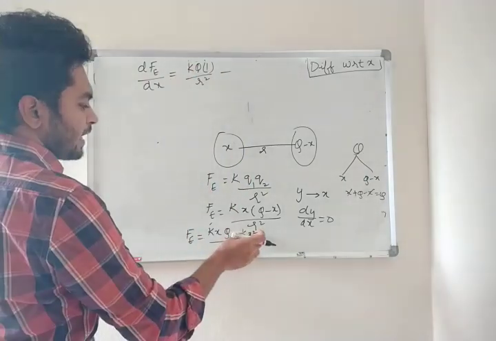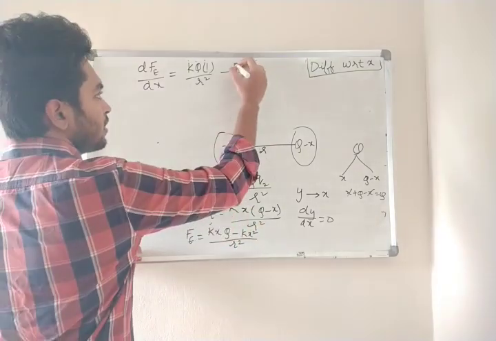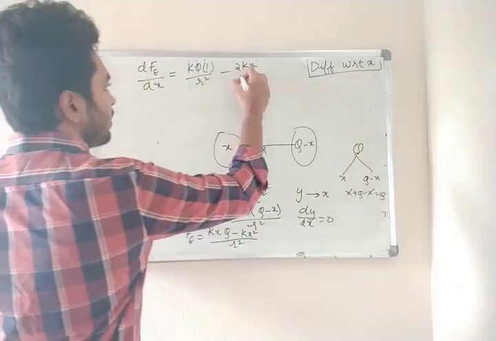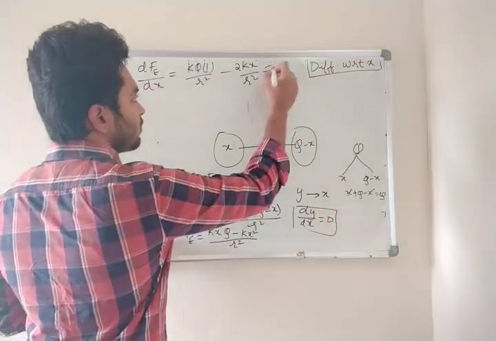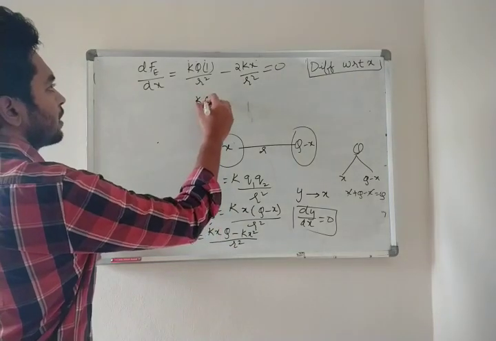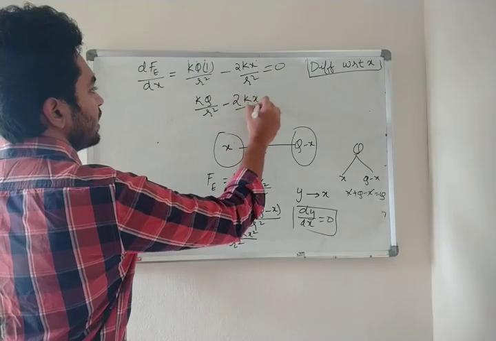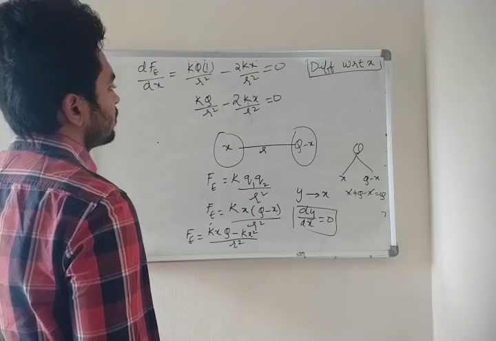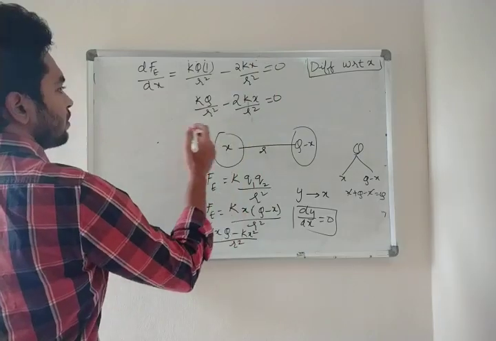Minus kx square: k is constant again, and the differentiation of x square is 2x, so 2kx by r square. And this whole thing is equal to 0. Clear? Now what do you get? kq by r square minus 2kx by r square equal to 0. Okay. Now send that r square over there.